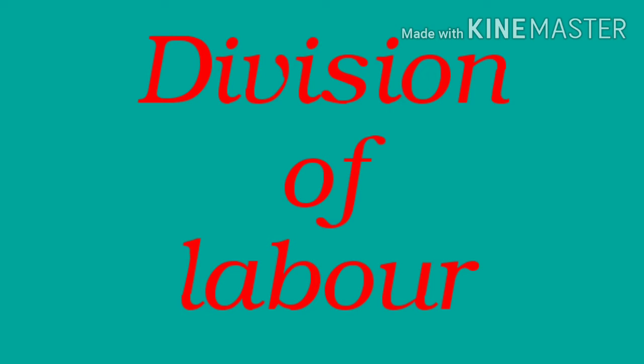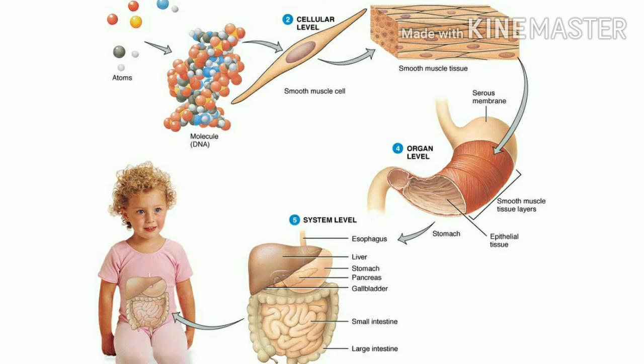Now cells, tissues, organs and organ systems split up the work in such a way that they show division of labor. Suppose there are a few cells that are doing the work of digestion. They will together first form tissue, then these tissues will organize into organs and finally form the digestive system, which will do only the work of digestion.